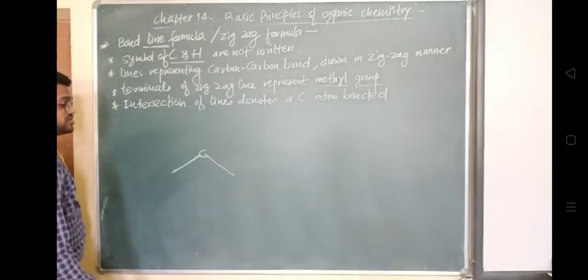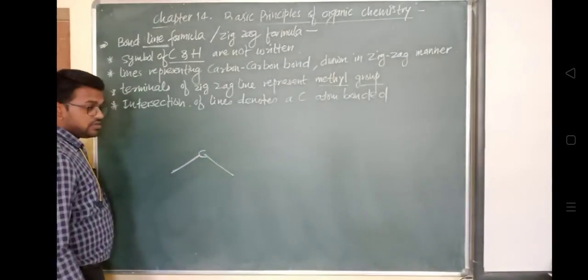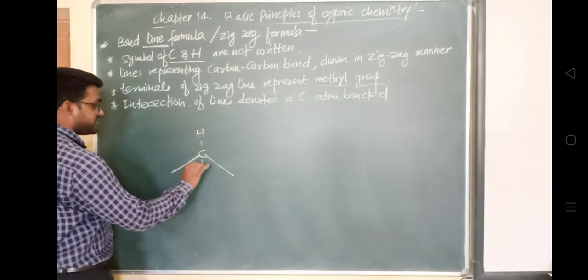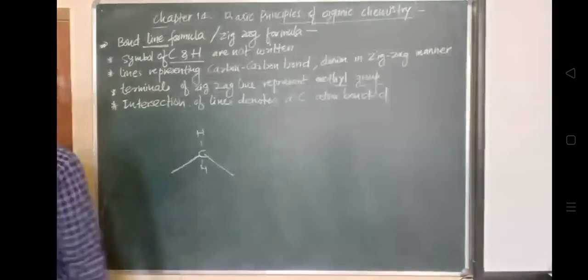Okay, but how will it satisfy its valency? इसमें कुछ तो attach होगा, एक hydrogen attach होगा like this. Okay, so the intersection of this line will denote a carbon atom like this. Okay, and